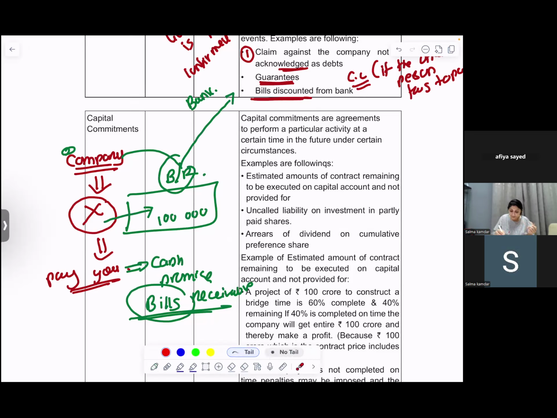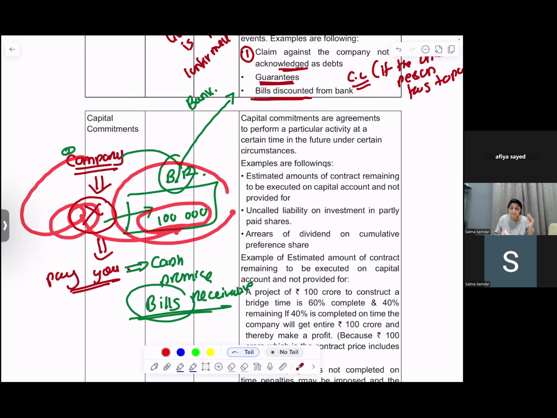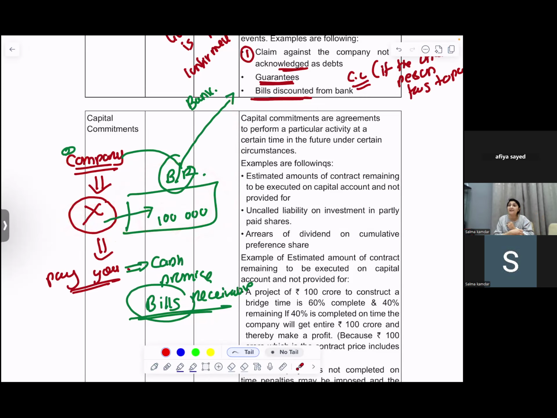You take this bills receivable, you go to the bank and you tell the bank, look, Mr. Bank, I have sold goods to X and X is supposed to pay me 100,000, and he has promised me to pay this money because he's given me the bills receivable. This is a legal document notarized in the court.